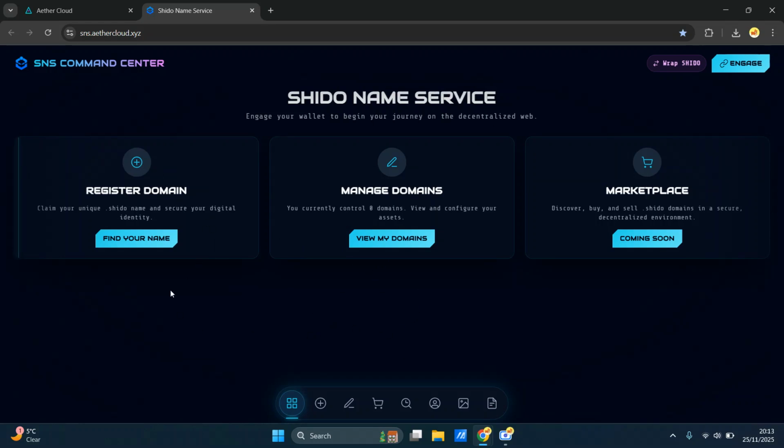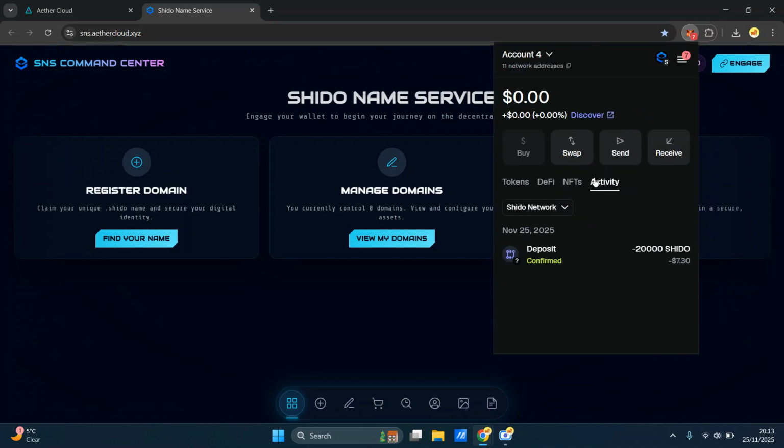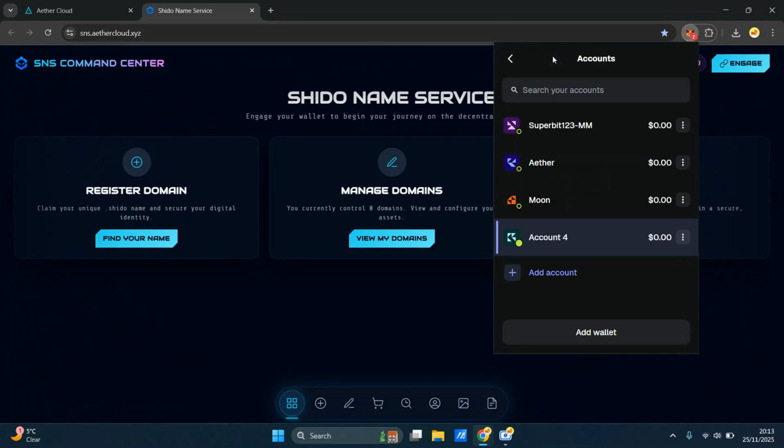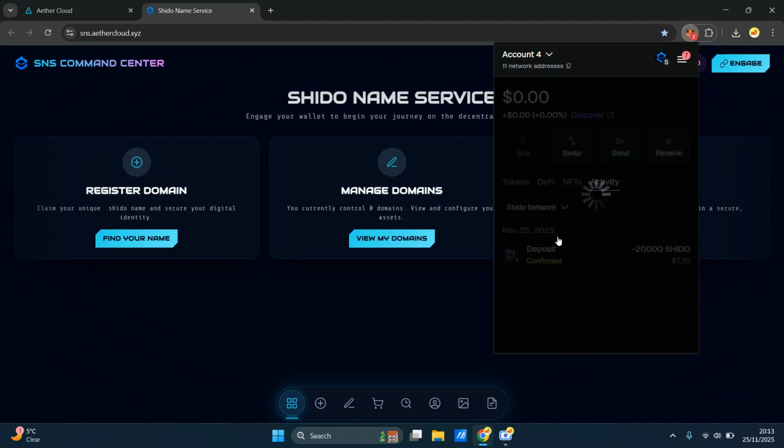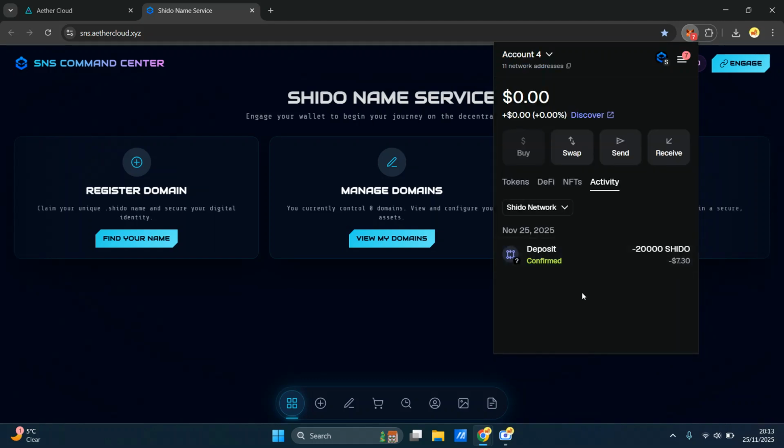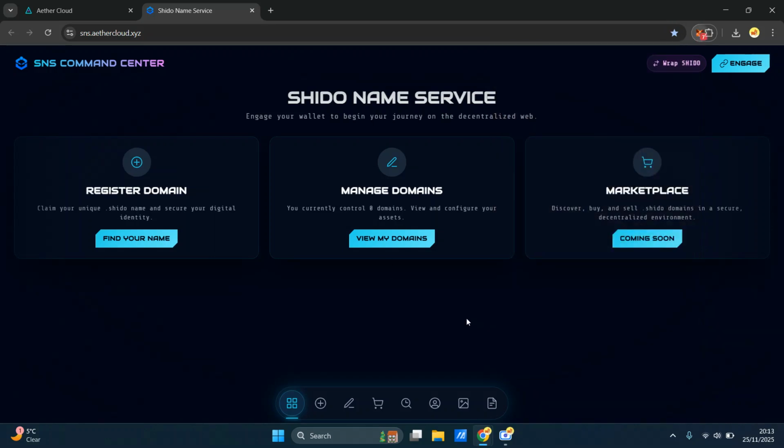So let's move on now to how to register your domain. So make sure your wallet on this site is connected to the account you just created, right? So this could be a fresh wallet or a new wallet that you've just created. So this would be the process that you need.